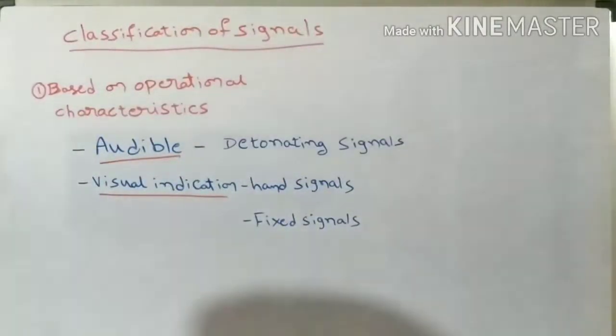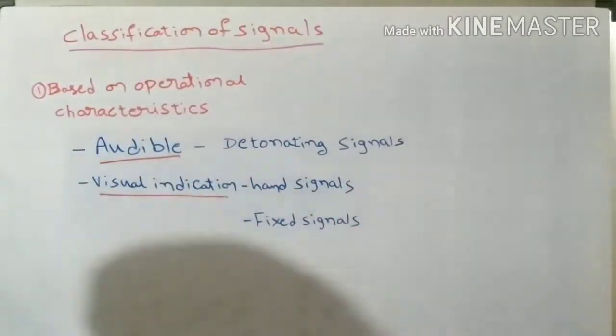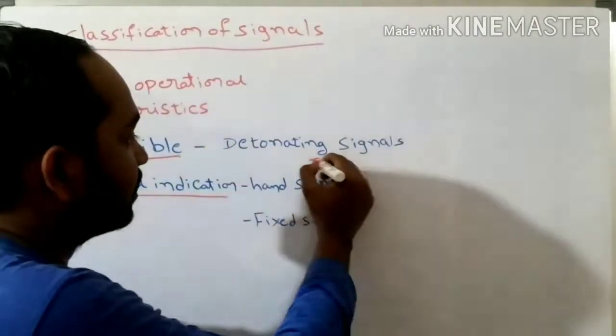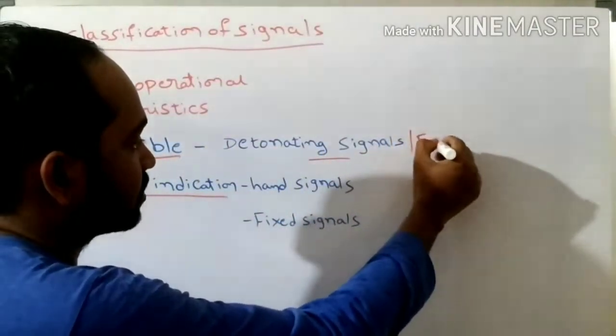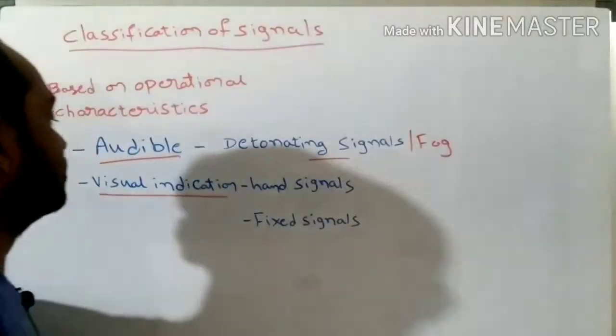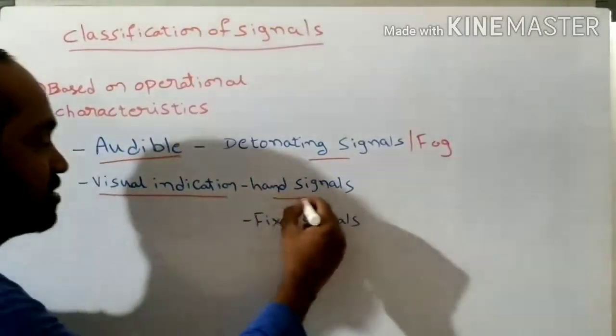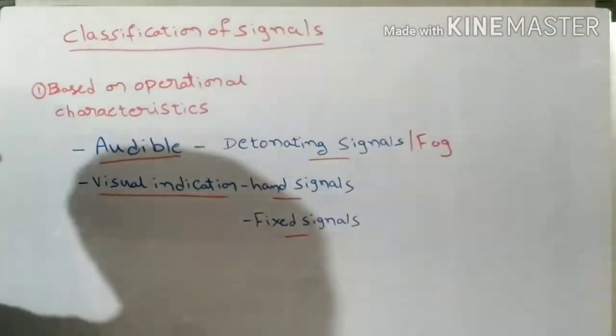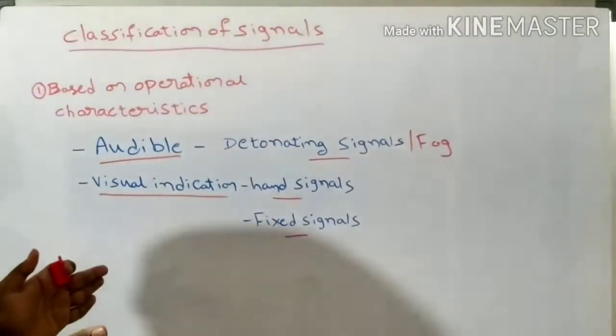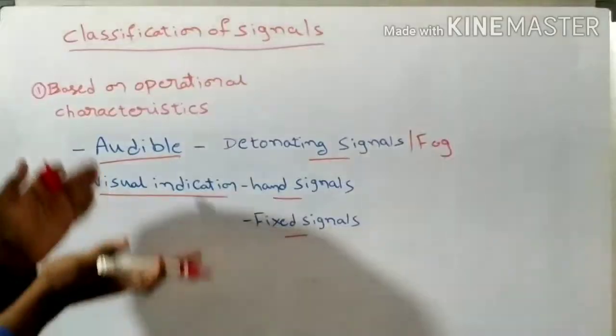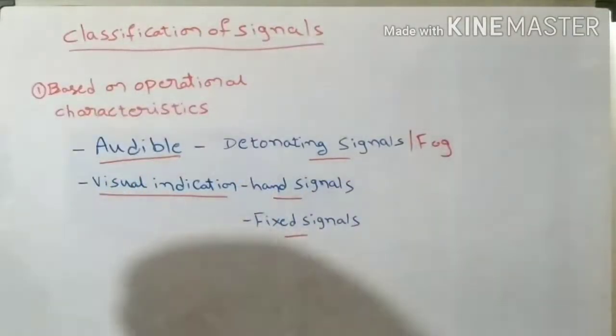The audible signals, generally referred to as detonating signals, are also called fog signals. And coming under visual indication signals, there are two types: hand signals and fixed signals. So these three signals have been classified. It means classification of signals based on their operational characteristics.